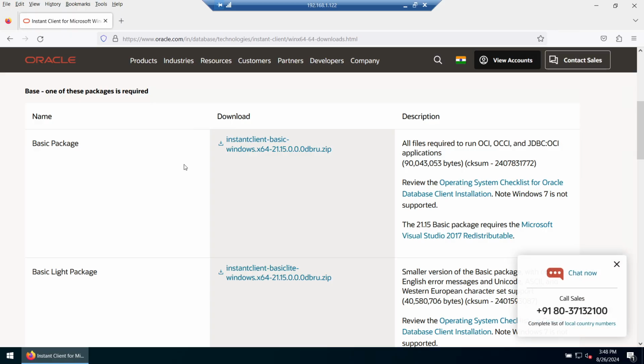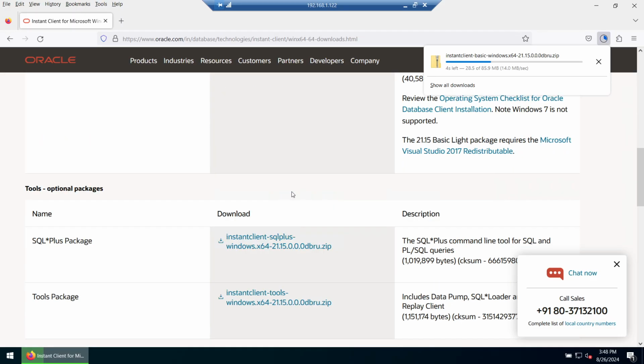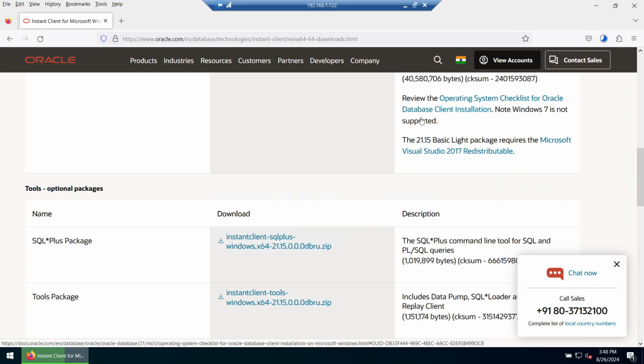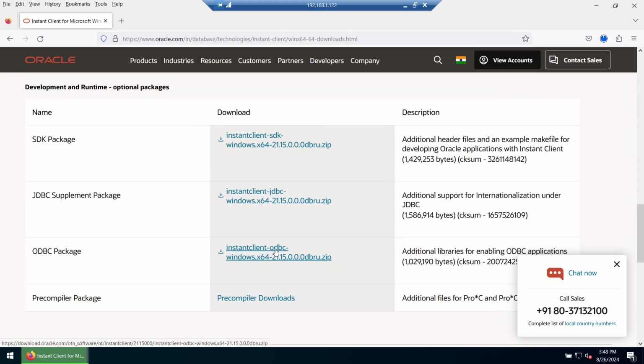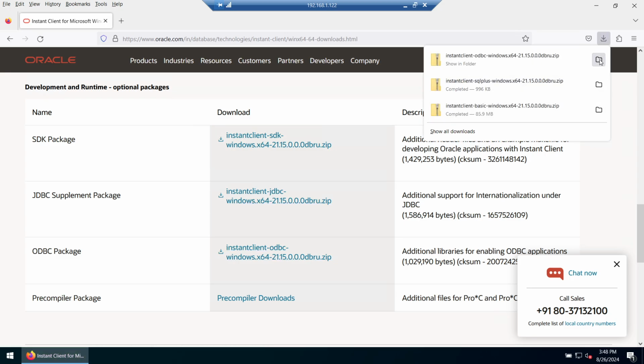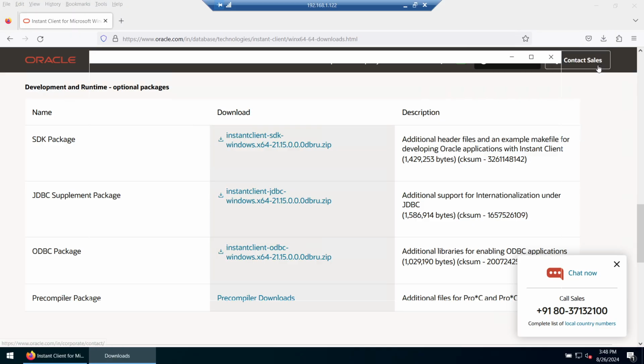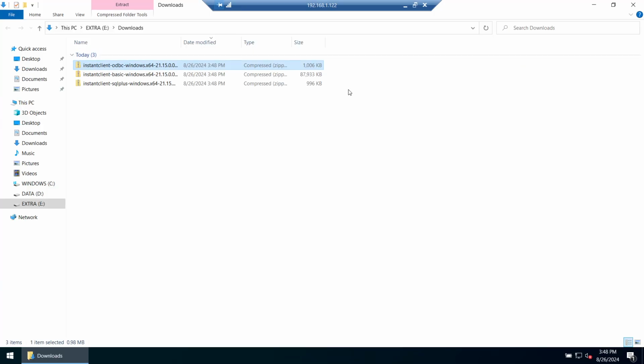There are three packages, as I mentioned. The Basic package, download that, so that is getting downloaded. The SQL Plus package, that is the second package, and the ODBC package. So these are the three packages. Let the browser finish. Let me close this browser and show you the three packages that I have downloaded: ODBC, SQL Plus, Basic.